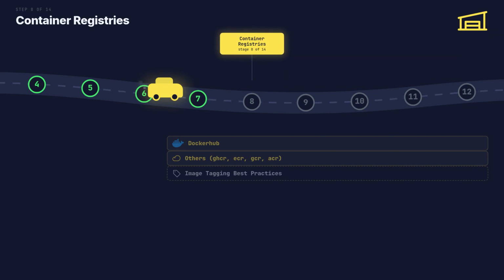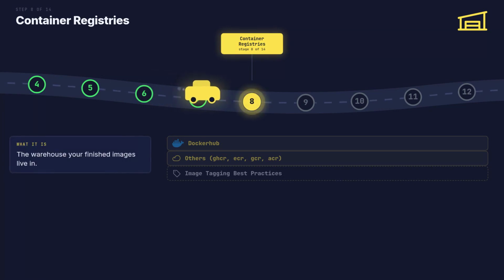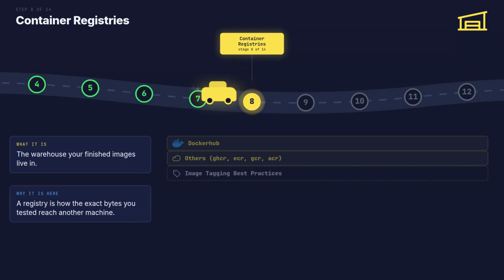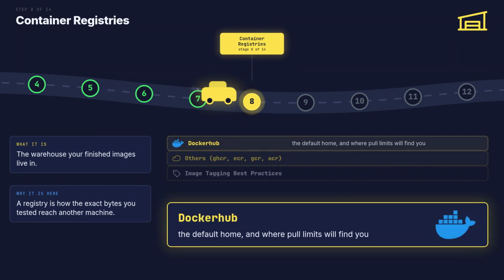Step 8 of 14, container registries. Think of a warehouse for images. What it is. The warehouse your finished images live in. Why it is here. A registry is how the exact bytes you tested reach another machine. Docker Hub is the default, and anonymous pulls are limited. Log in or mirror the images your builds depend on.